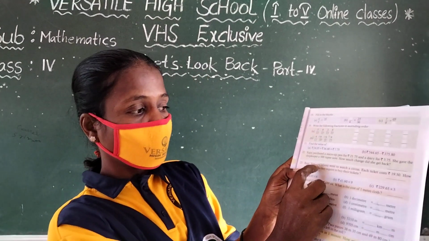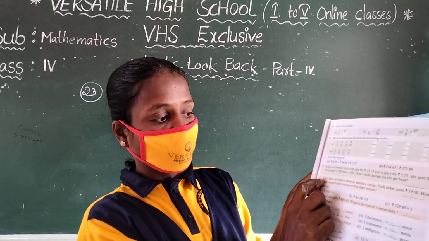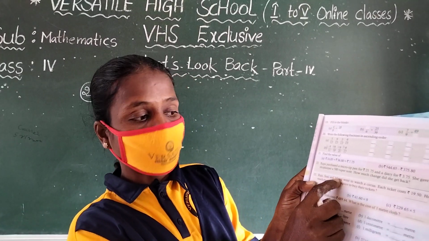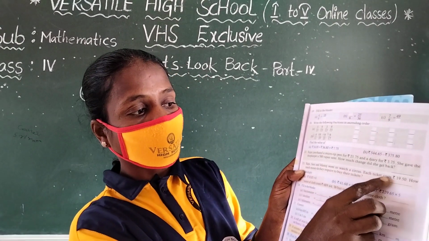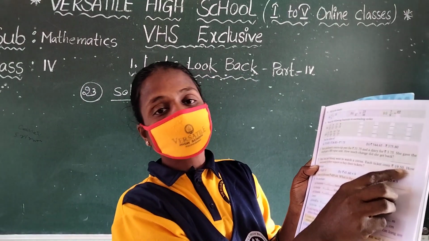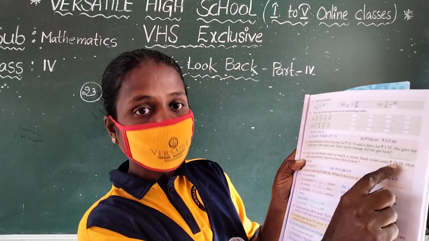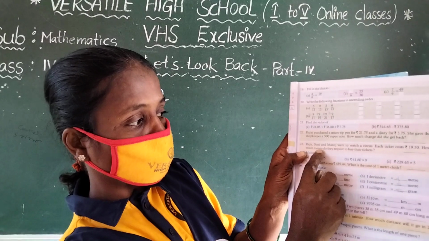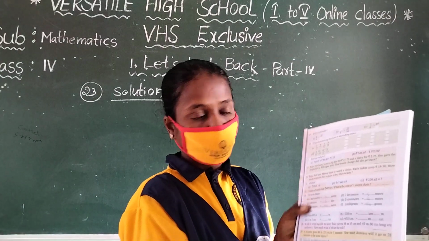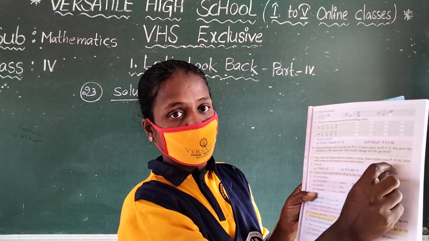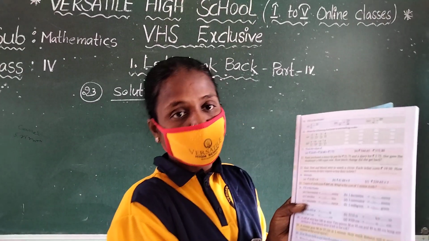Raju, Soni and Manoj went to a circus. Who are those persons? Raju, Soni, Manoj. How many persons? 3 persons went to a circus. Each ticket costs 19 rupees 50 paisa. What is the cost of each ticket? 19 rupees 50 paisa. How much money do they require to buy their tickets? So don't write the answer directly here. You write in your rough notebook, after that you do it in your CW notes.